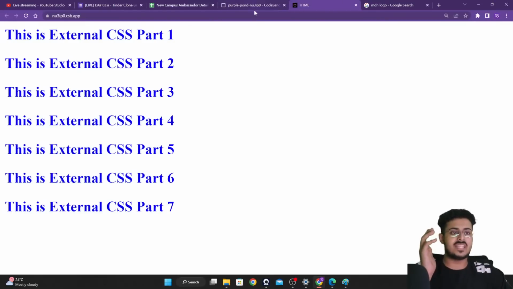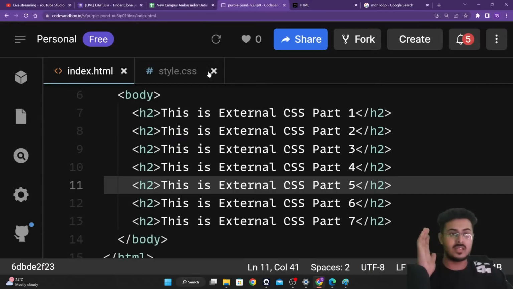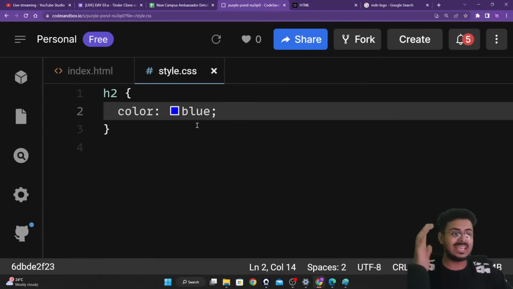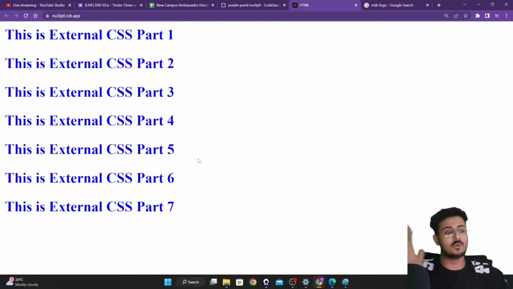Because in styles we have selected the H2 tag itself, all our H2 tags are blue in color. Now, what I want is that the first tag should be red in color, and the second tag should be blue in color.